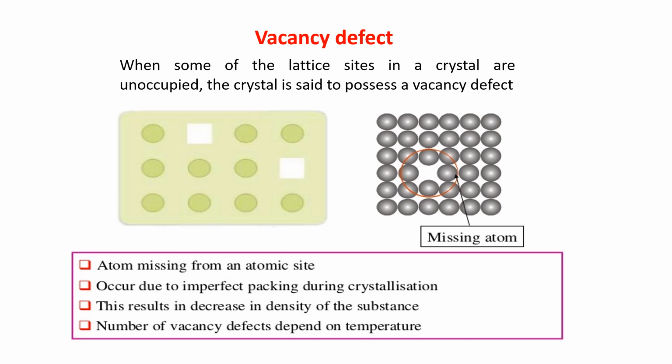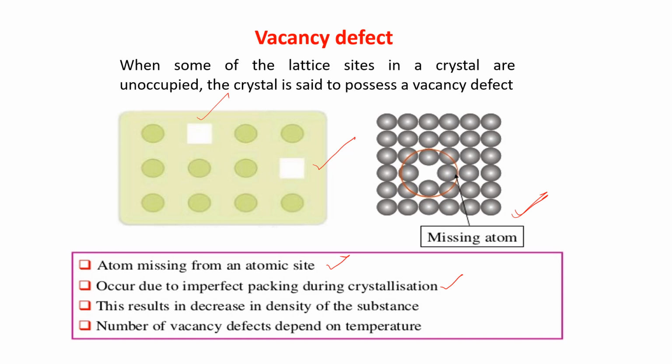Just see the figure. Here is a vacancy, here is a vacancy. Now see this one, this is a vacancy, a missing atom. So there is a defect. Now, an atom is missing from an atomic site. It occurs due to imperfect packing during crystallization. When the crystallization is occurring, only then is this imperfection created.